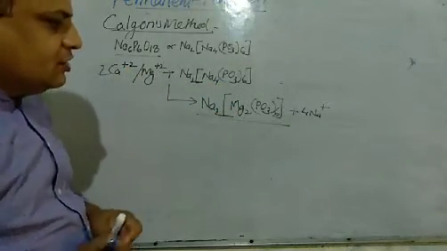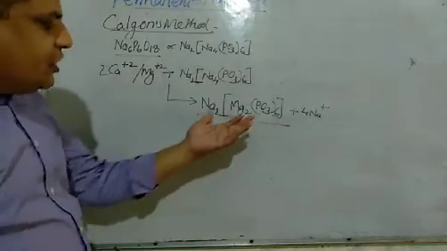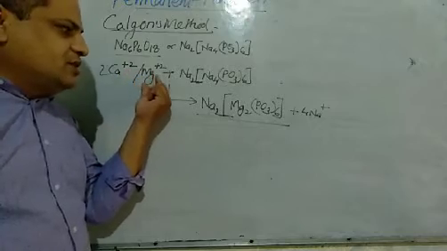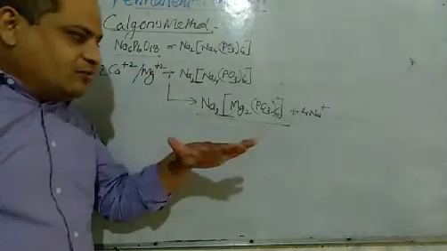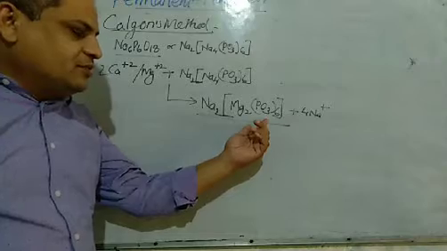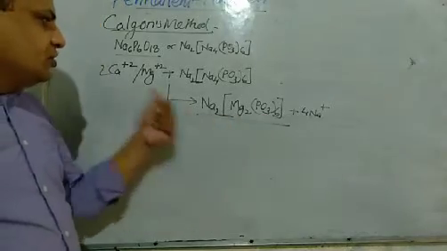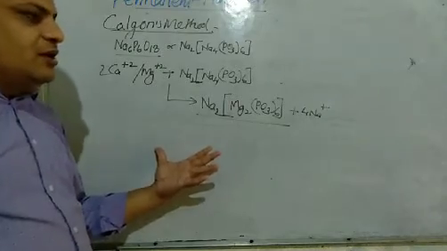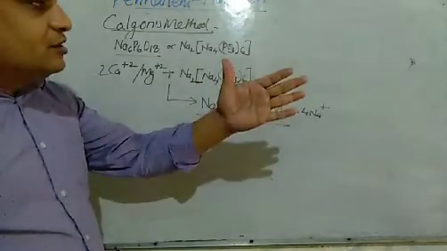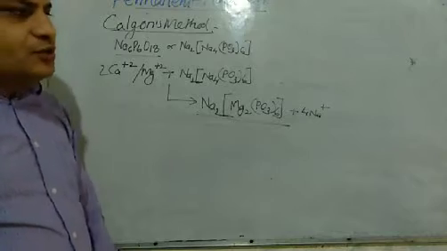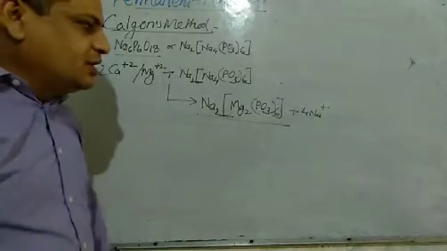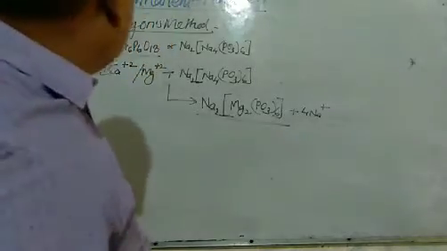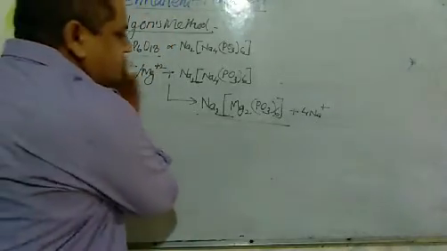So we can say that Calgon has the capacity to bind these calcium and magnesium ions from the hard water with itself. Now Ca and Mg ions are not free in the water to attack the soap, and soap can perform its cleaning action. So this is the Calgon method for the removal of permanent hardness.